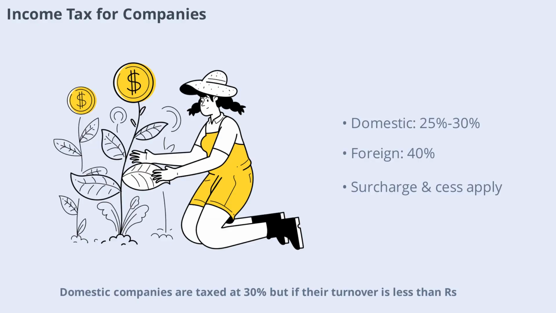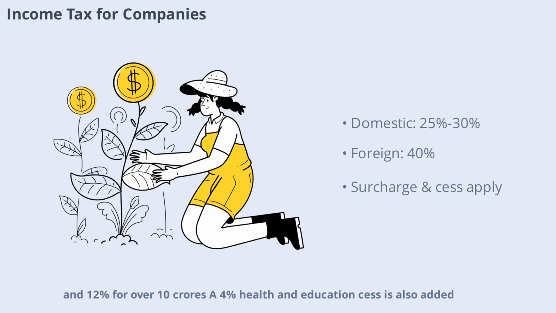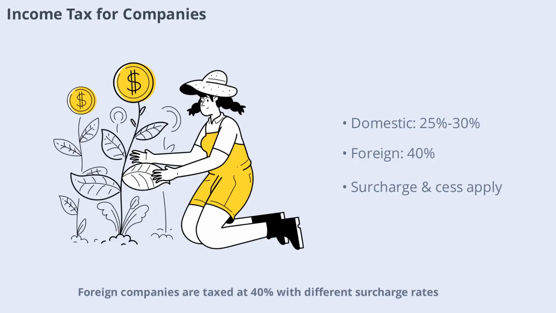Domestic companies are taxed at 30%, but if their turnover is less than Rs. 50 crores, the rate is 25%. Surcharges apply at higher income levels, 7% for income over 1 crore and 12% for over 10 crores. A 4% health and education cess is also added. Foreign companies are taxed at 40% with different surcharge rates. These rules ensure that companies contribute fairly to the nation's finances.